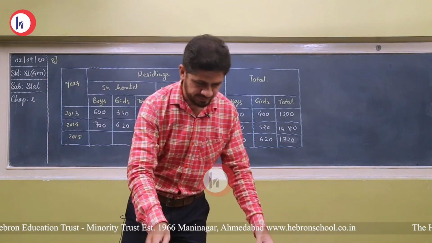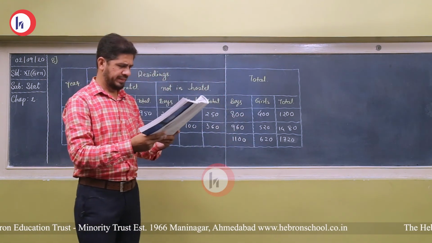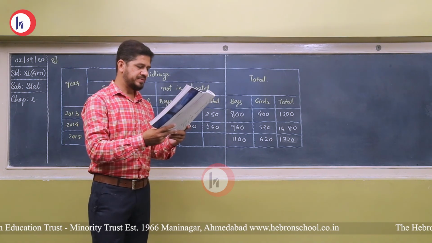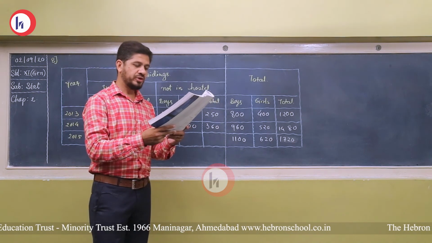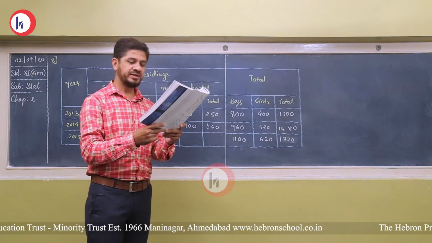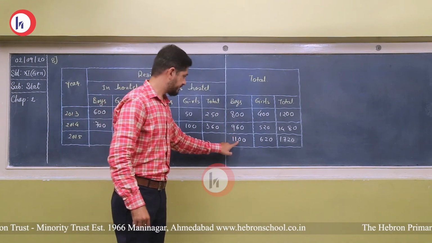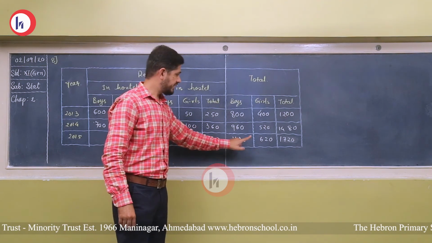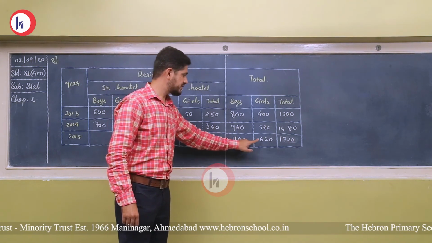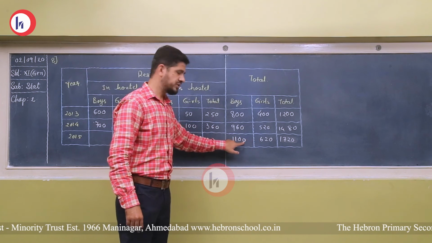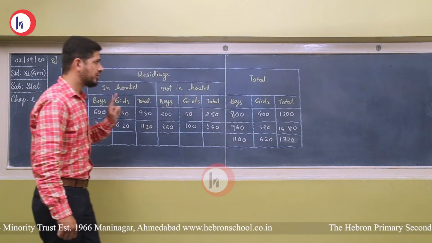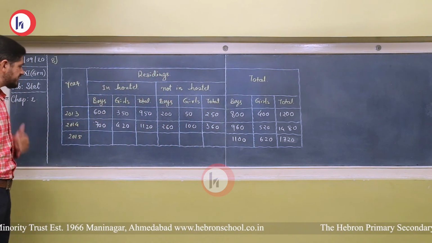Now the last statement says that all of the newly admitted students resided in the hostel. We added 140 to the boys and 100 to the girls. All new students are residing in the hostel with the previous ones.